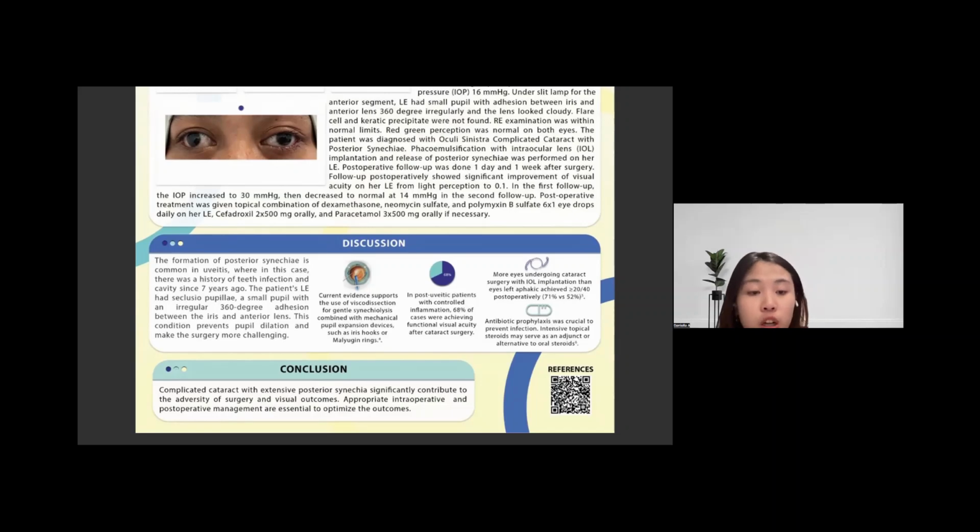And the conclusion: complicated cataract with extensive posterior synechiae significantly contributes to the difficulty of cataract surgery and visual impairment. Appropriate intraoperative management and post-operative evaluation are essential to optimize the outcomes.